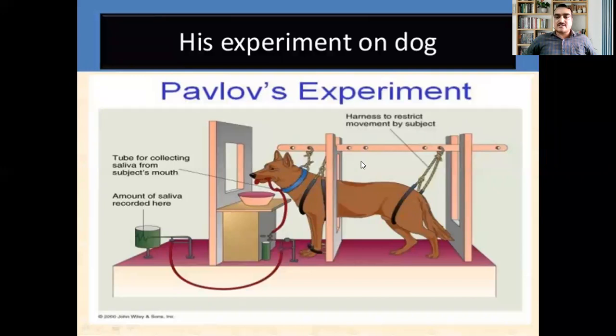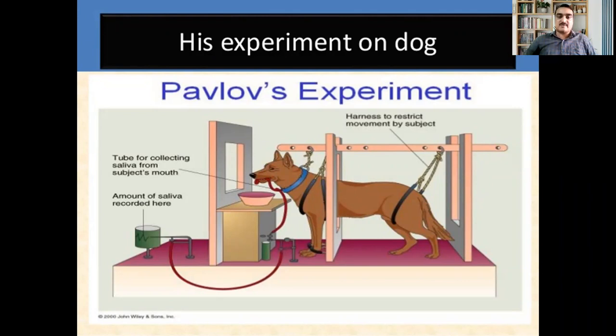So usually the natural reaction when food is seen by the dog is production of saliva, isn't it? Whenever the dog is shown or offered a form of food in which it is very much interested, its very favorite food, then definitely it will start secretion of saliva, or it will start producing saliva.